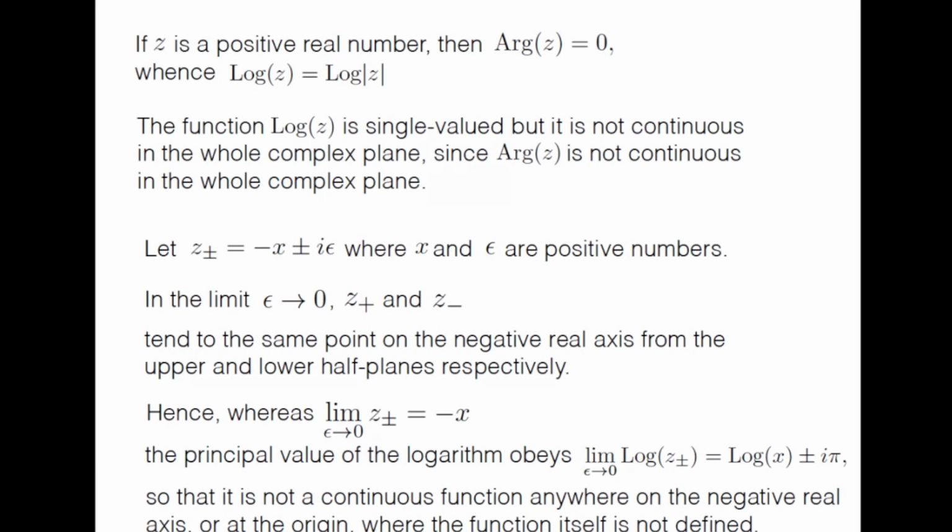So you can see that this principal value of the log is not a continuous function anywhere on the negative real axis or at the origin, where the function itself is not defined. From the definition that I gave in the beginning, you see that it's not defined at the origin. And it's not continuous anywhere on the negative real axis, because across the negative real axis there is a discontinuity of plus minus i pi in the principal value of the logarithm.